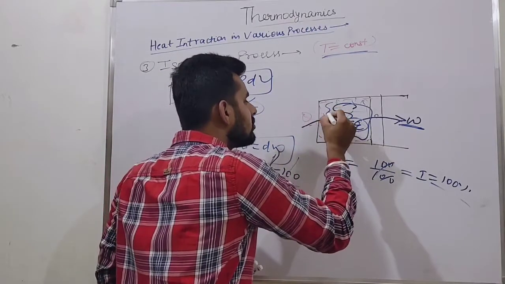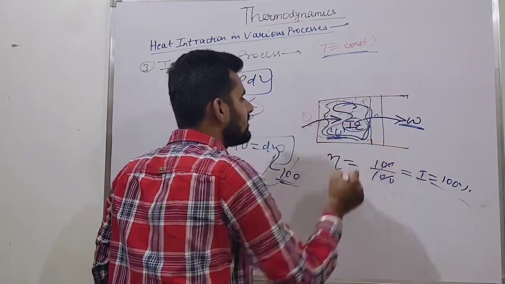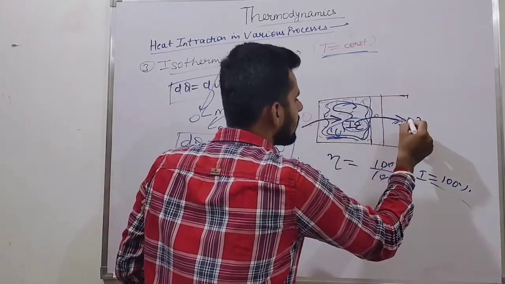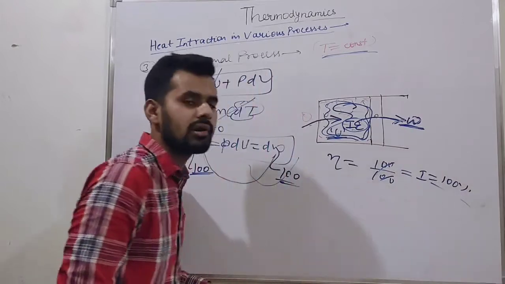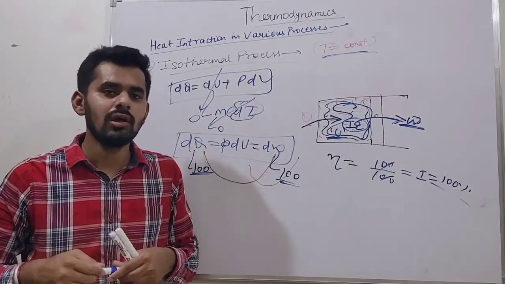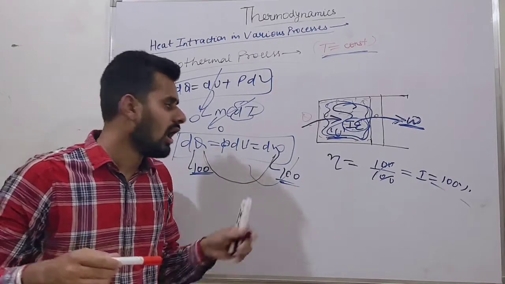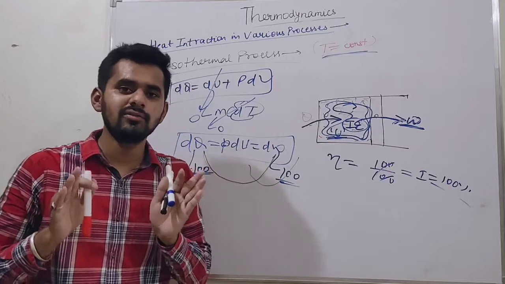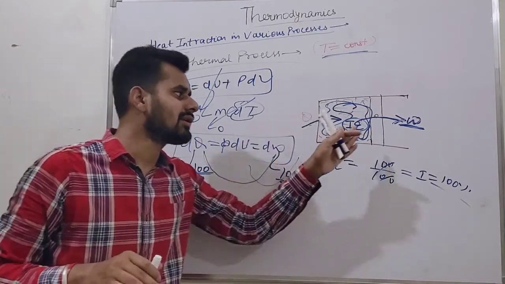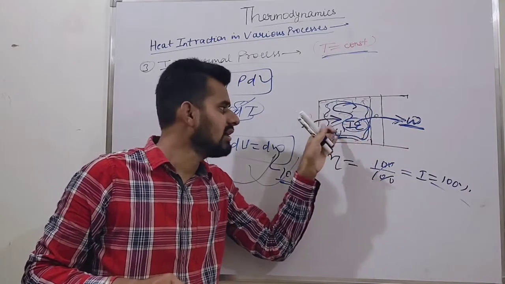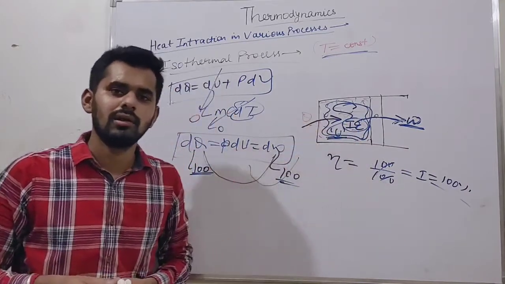Our provided heat goes to the internal energy, and at the expense of this internal energy, this work output comes. So we can say that this is not a violation of the second law. Our heat provided is not converted into work. This work can be found with the help of internal energy and heat supplied both.